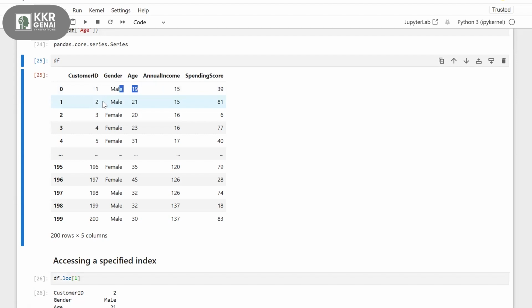For this record, the specified index is 1, right? For the third row, the specified index is 2. For this fourth row, the specified index is 3. So if you want to access elements with these index numbers, then you will use iloc. In the case of accessing elements with the label names, which is 0, 1, 2, 3, 4, then you want to use loc. Okay.